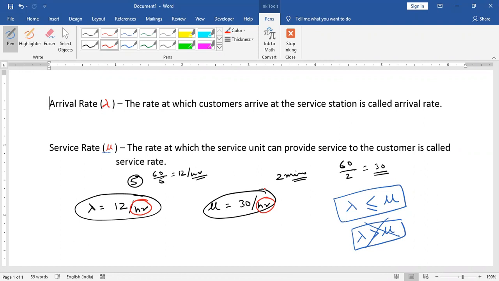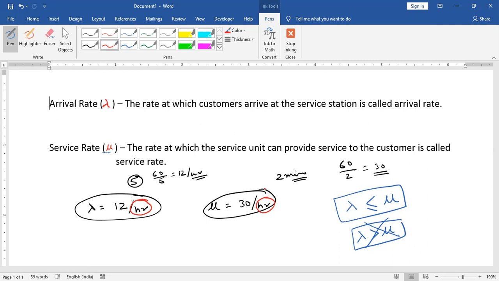So ultimately, the purpose of reading this question is finding the value of lambda and the value of mu. Once we calculate them, we can plan our queue system. We can take decisions on the basis of our queue system, whether we have to start a further server or not, or stop it or not, right? I'm going to read one more question so that you understand it carefully.